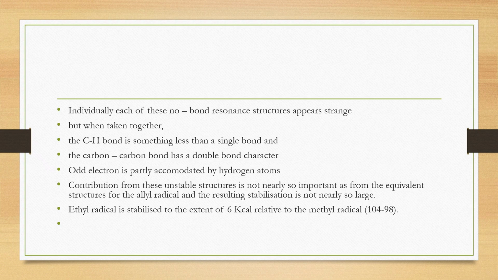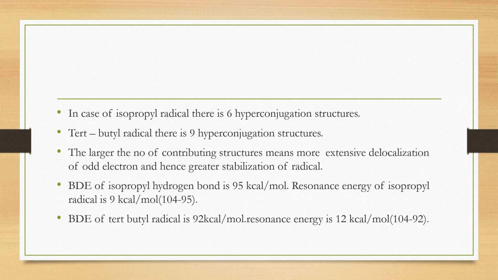We can say that the ethyl radical is stabilized to the extent of 6 kilocalories relative to the methyl radical. We know the bond dissociation energy for the formation of methyl radical is 104, and the formation of ethyl radical from ethane needs 98 kilocalories of energy. That means 6 kilocalories less energy than for methyl radical, so that much more stability is associated with the ethyl radical. This is supported by the hyperconjugation concept. Due to hyperconjugation, we can draw 3 more structures, and the ethyl radical is a hybrid of 4 different structures.